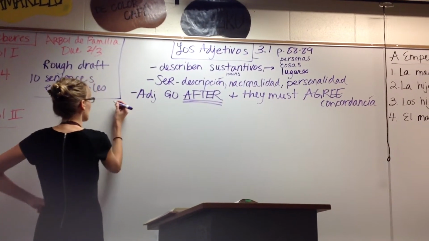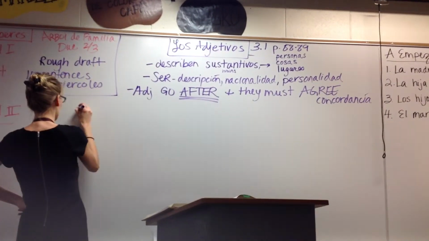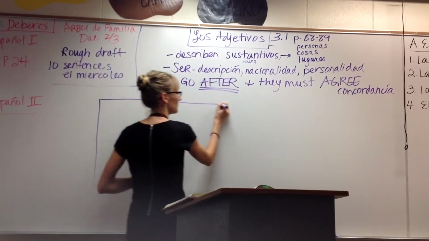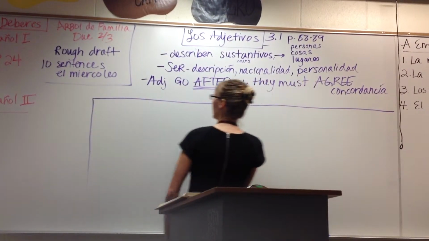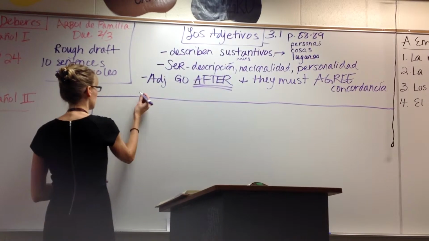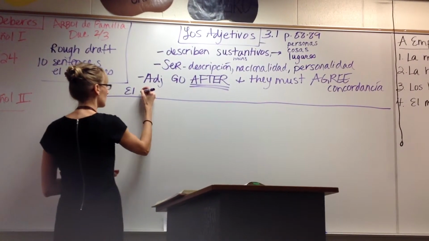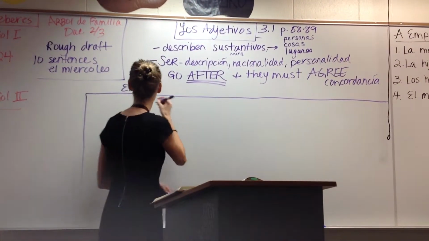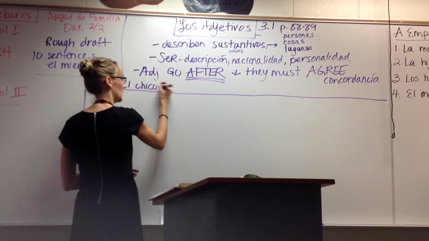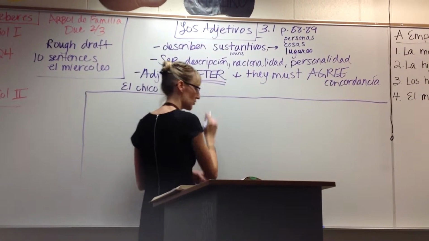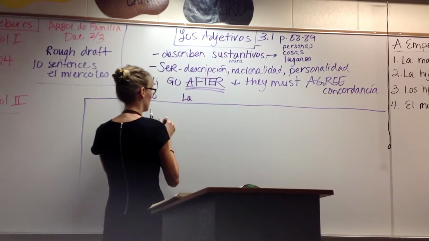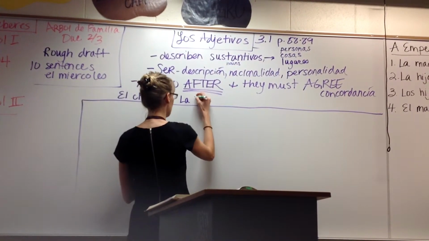So here's what we're going to do. We're going to make a little chart, just like this. And you're going to have 4 columns. You're going to have el chico. ¿Qué significa el chico? The boy. La chica. You want me to do this in 4 different colors? Yeah, okay.